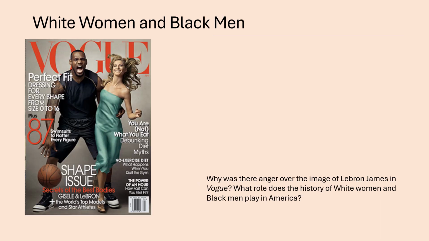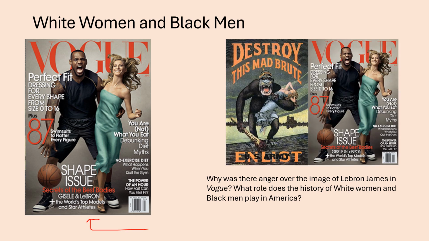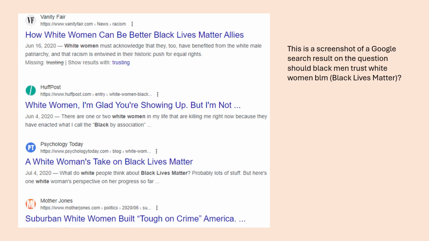Here we have an image of LeBron James in Vogue magazine, and this led to a lot of criticism where people were talking about the magazine cover, and it went so far as to get this particular response where these comparisons were being made. And again, the point here is that the white woman is off limits to the black male.